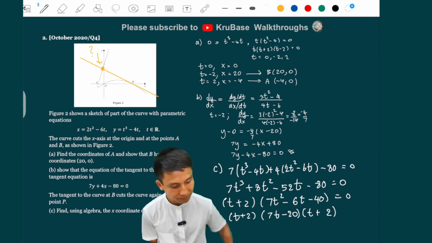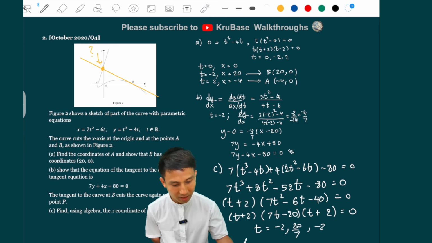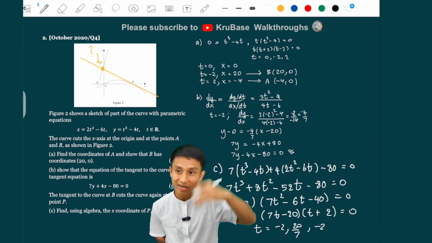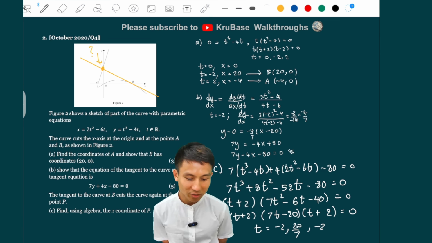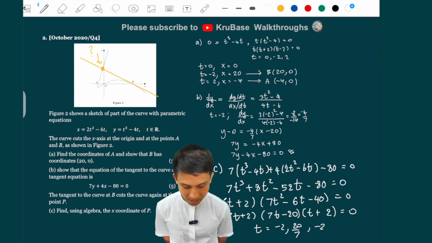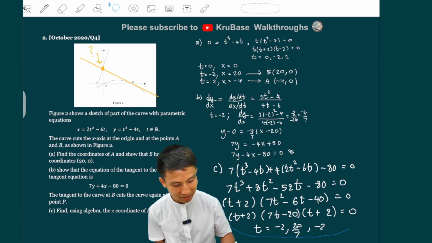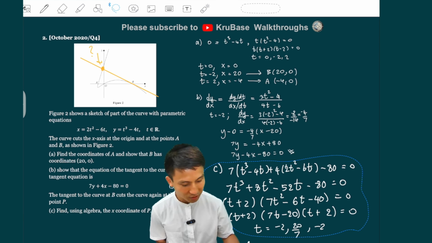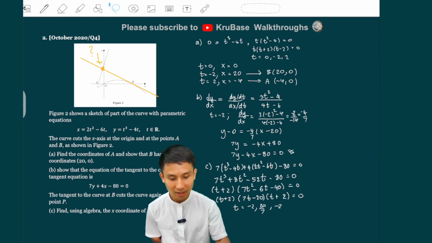All right. So my t here would be minus 2, 20 over 7, and then minus 2 again. Yeah, because that is where they sort of like touch. That's why it's a repeated answer here. That's fine. So definitely it's 20 over 7. And we want the x coordinate of p. So we just plug that into the x equation, parametric expression there. Okay, so that's just part C. And now we are at the end.